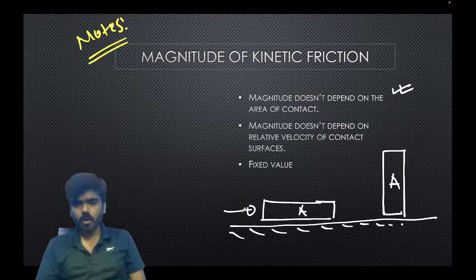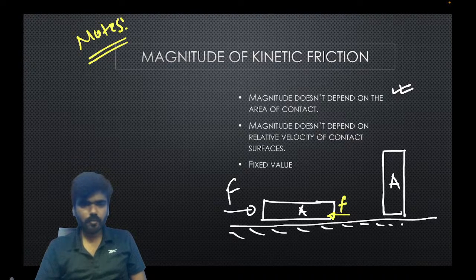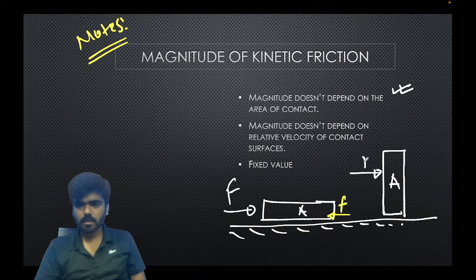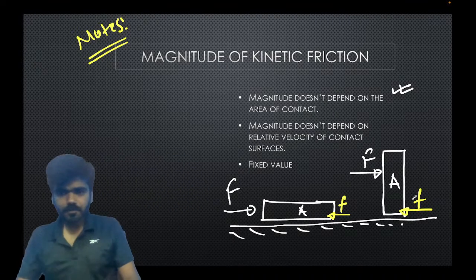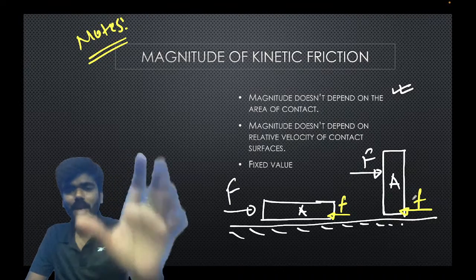If you move this block with a force F, there is a friction force on it, and if you move the same block placed vertically, the friction force will be the same. What will the friction force be on both? The friction force will be the same. What I am telling you is that the friction force does not depend upon the area of contact.